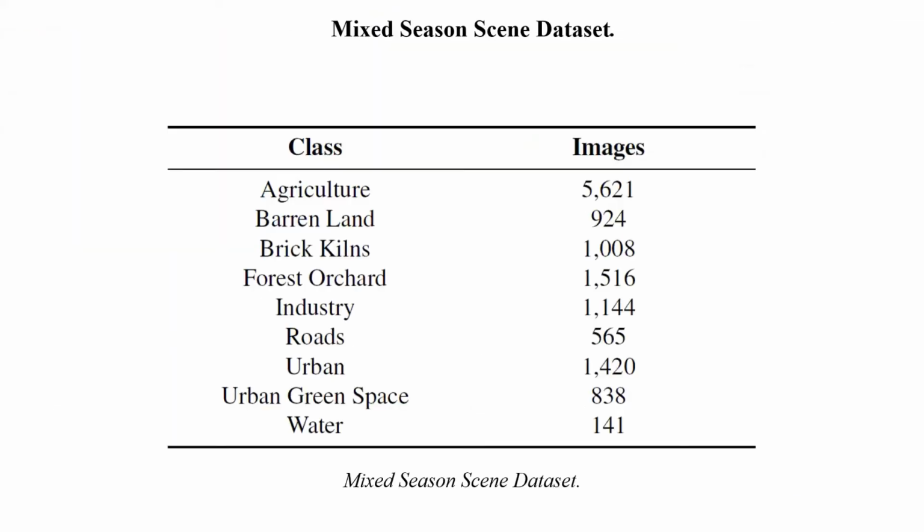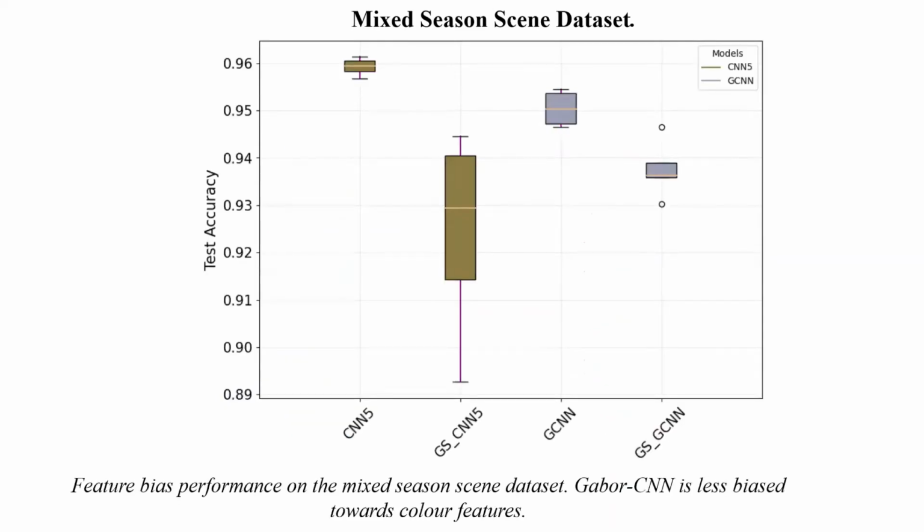So on the first part, we use a mixed season dataset comprised of 13,177 images of 9 classes, and each image is of size 256 by 256 pixels, with a spatial resolution of 0.6 meters per pixel. So here we can see that the Gabor CNN classifier is less biased towards color, as expected, and relies more on texture.